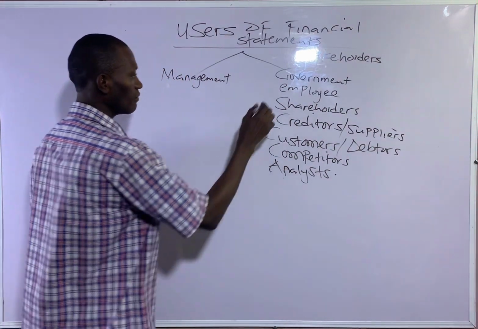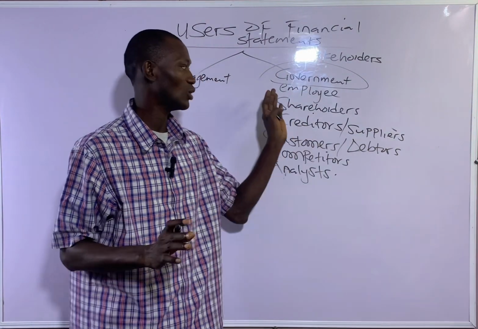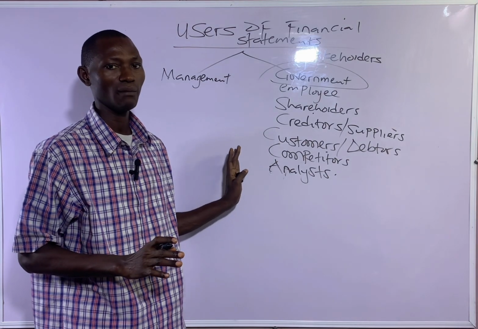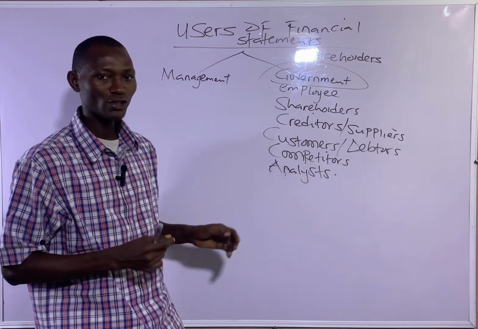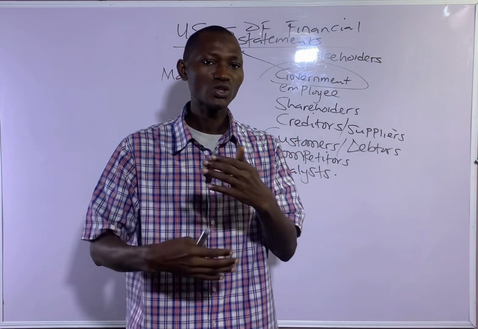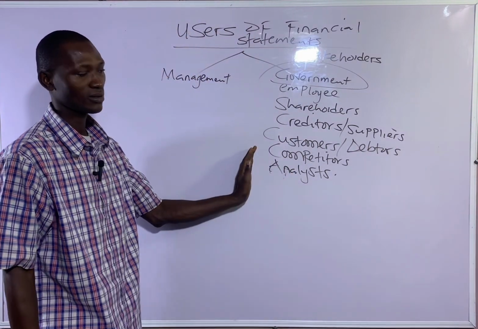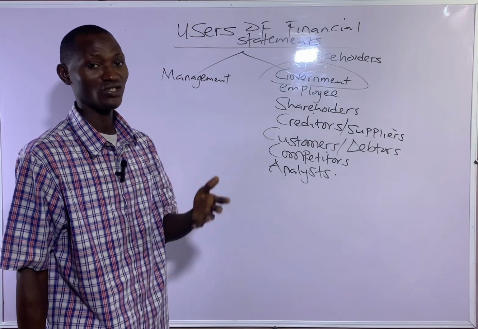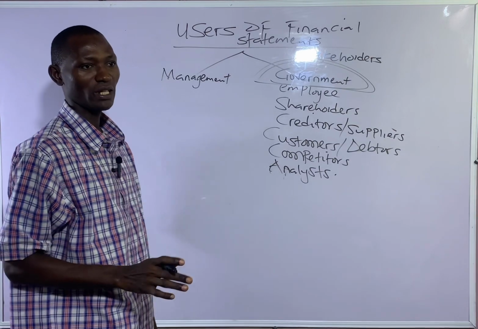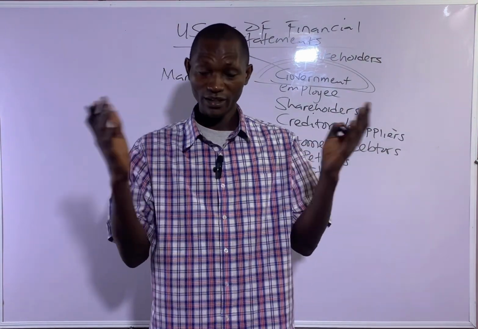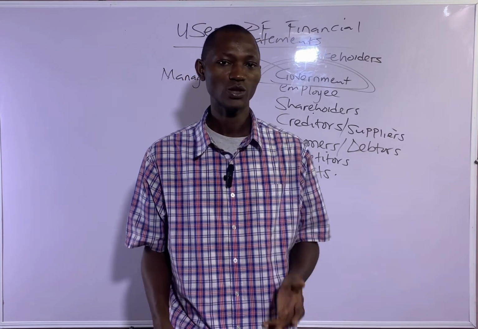So let's begin. Government. When you are asked in the exam, I would advise you to explain what each of these users means before you start to give why they want to make use of the financial statement. So why would all these users make use of the financial statement or accounting information? Number one, government. Government is an entity. Every country has a government. Like Nigeria, we have federal, state, and local government.